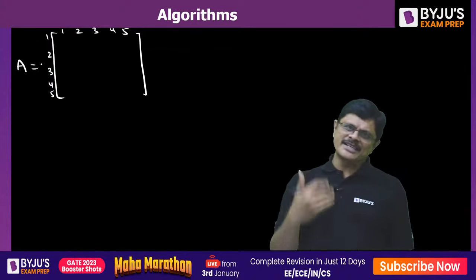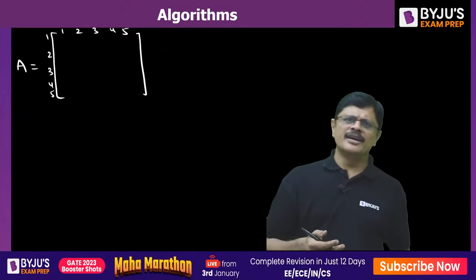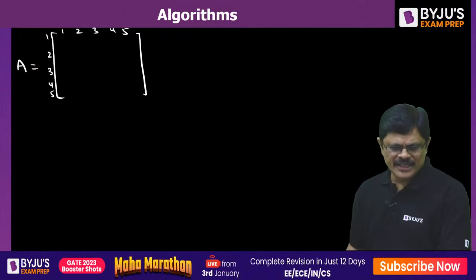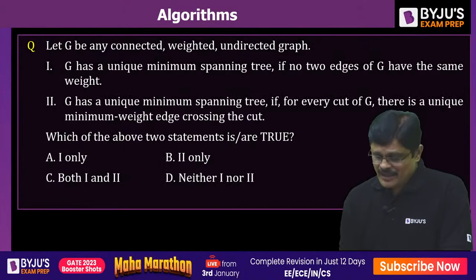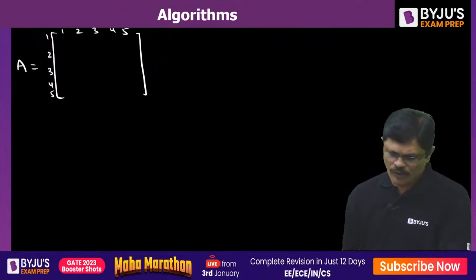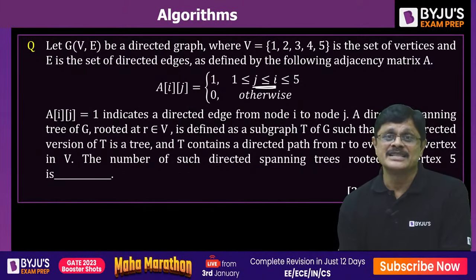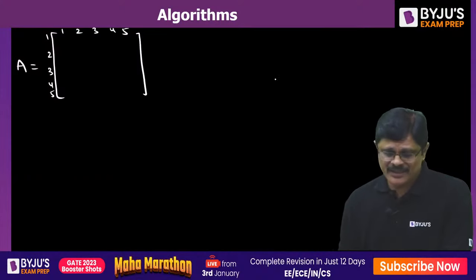First, let us write down the adjacency matrix. Let us write down the graph. Then you can say the answer for this question, my dear friends. Here what he mentioned in this problem is j less than or equal to I.